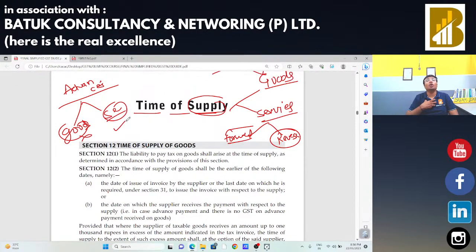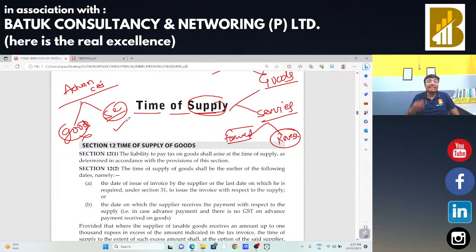Suppose I am going to launch one session on GST audit and assessment in the first week of July. And I launched its details on 25th of June on my website, and accordingly I have received around 100 registrations. 100 registrations multiplied by 1000 rupees, that is 1 lakh rupees I got. In that case, when is my session? On 5th of July. But I had already received the payment on 25th June. That is, this is the advance for my services.